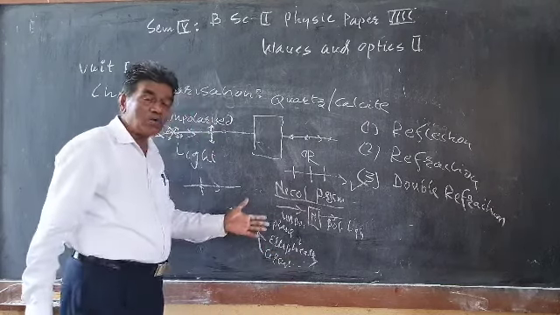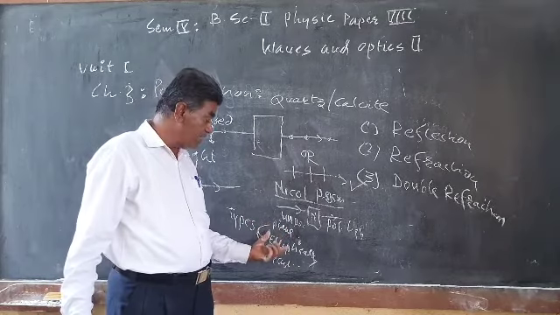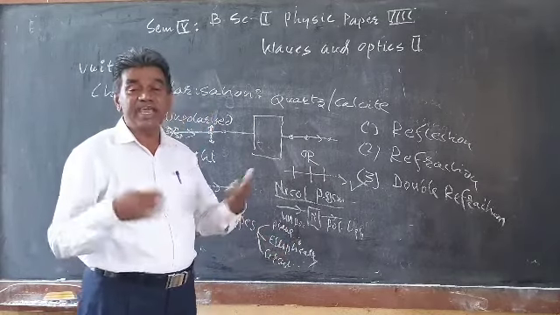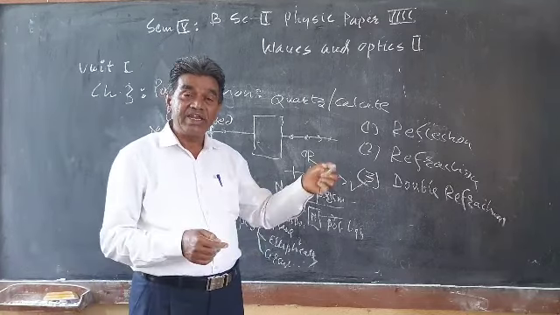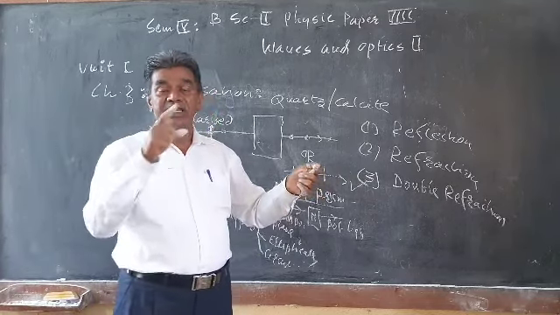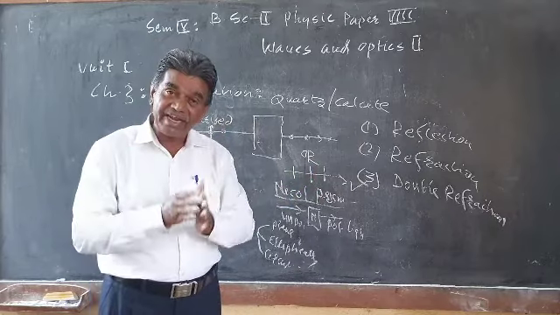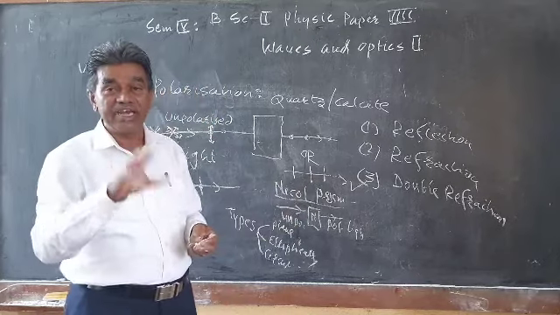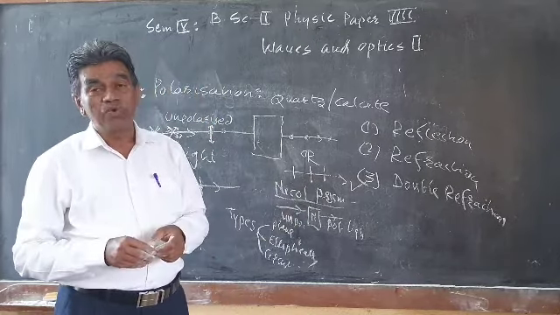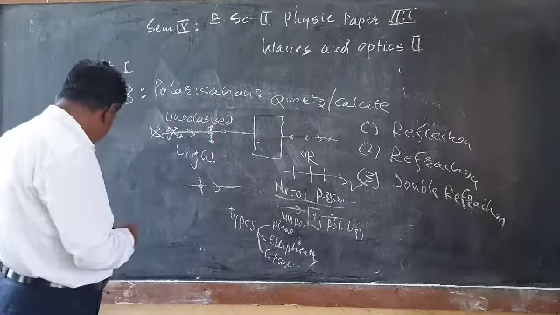How these different types of polarized light, plane polarized and circularly polarized, can be produced, that we have to see. Also we can detect whether the given light is plane, elliptical, circularly polarized or unpolarized. How it can be detected, and which instruments can be used to detect and produce polarized light, we have to study in this topic, that is polarization.